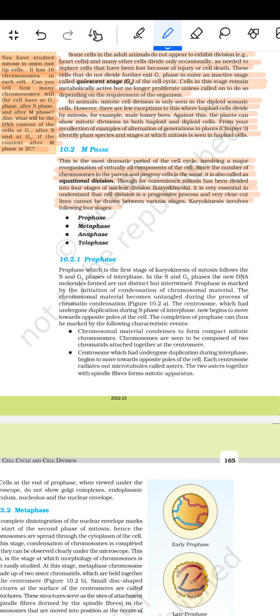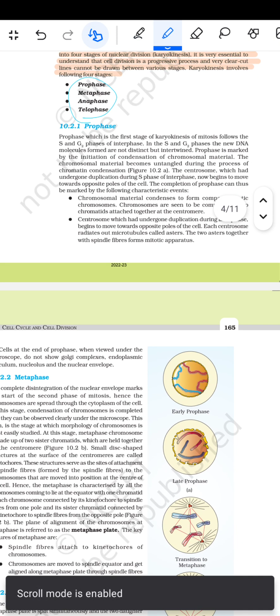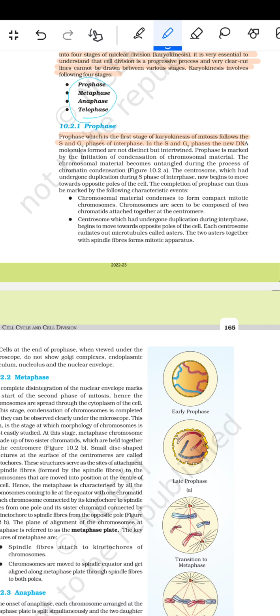Prophase, metaphase, anaphase and telophase, PMAT. Then comes prophase. Prophase, which is the first stage of the karyokinesis of the mitosis, follows the S and the G2 phase of the interphase. In the S and the G2 phase, the new DNA molecules formed are not distinct but intertwined. Prophase is marked by the initiation of the condensation of the chromosomal material. The chromosomal material becomes untangled during the process of chromatin condensation.